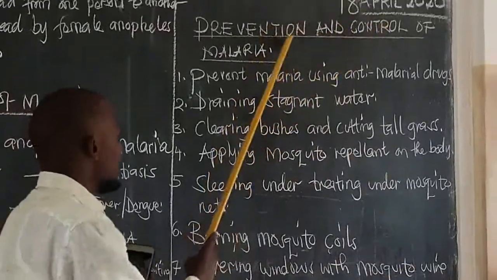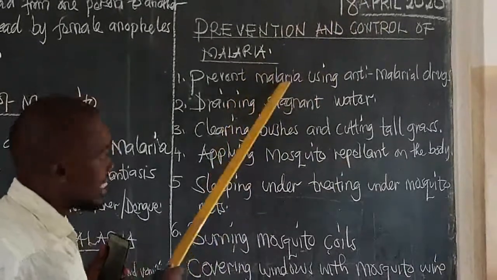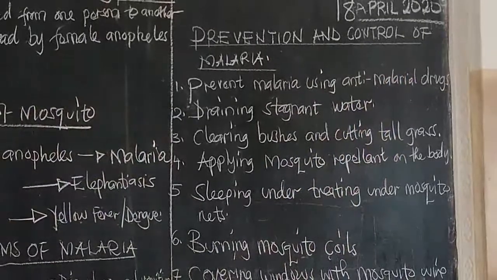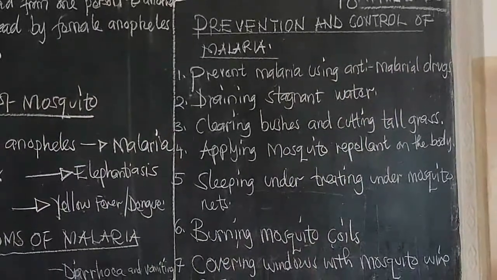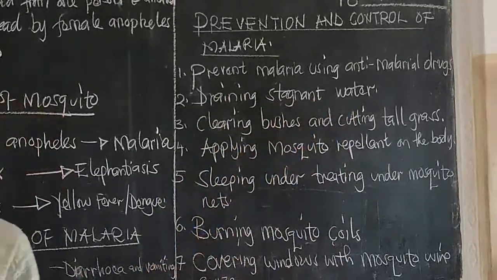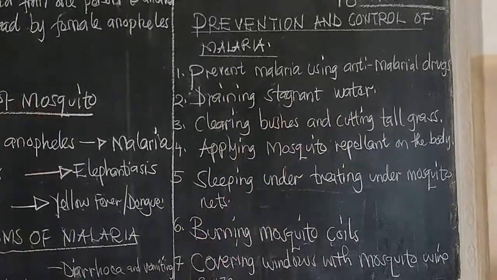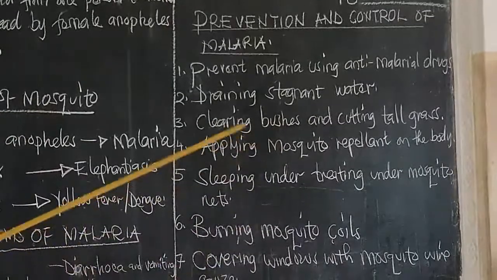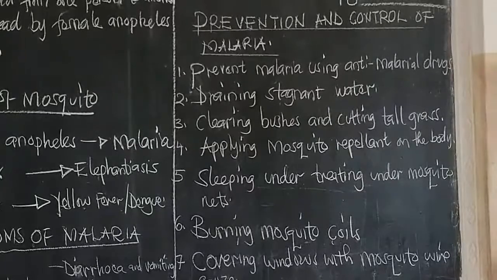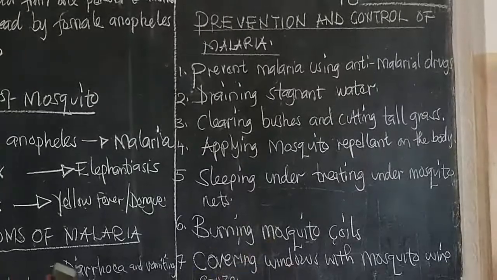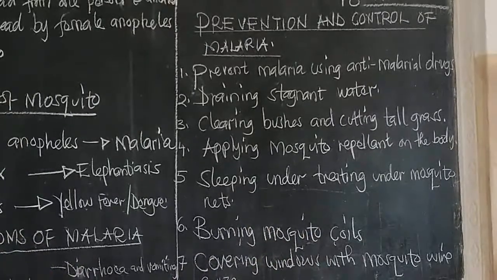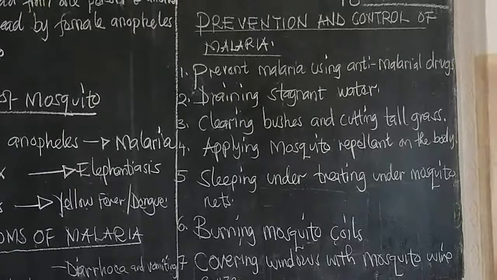Prevention and control of malaria. It can be prevented using anti-malarial drugs. It can be prevented by draining stagnant water. What is stagnant water? Stagnant water refers to pools of water around which are not in use, which harbor and act as the breeding sites of most insects, most of the parasites, most of the disease-causing agents.